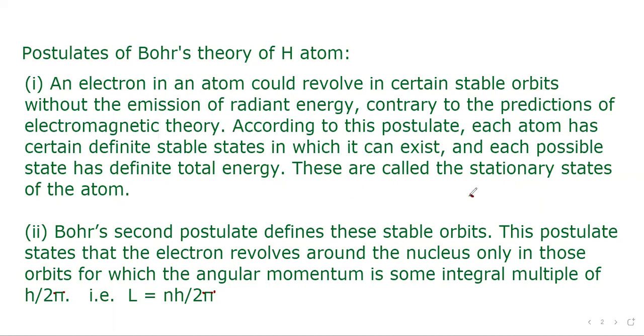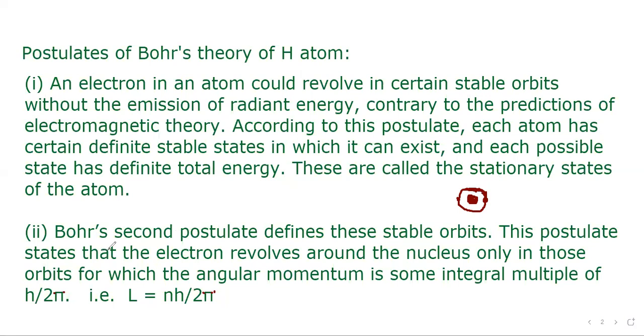It means, suppose this is the nucleus and electrons move around this nucleus in certain orbits. Here, if electrons are there, they will not radiate any energy. But electromagnetic theory says that whenever electrons go in a circular path, since it is accelerated motion, definitely they will radiate energy and finally fall into the nucleus, which is against the proof. It means it is found that electrons don't radiate any energy.